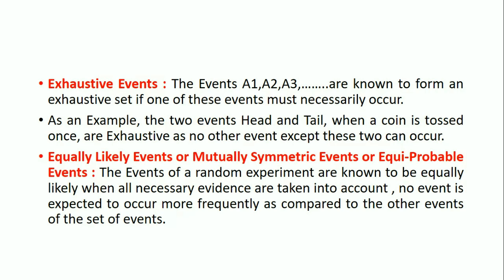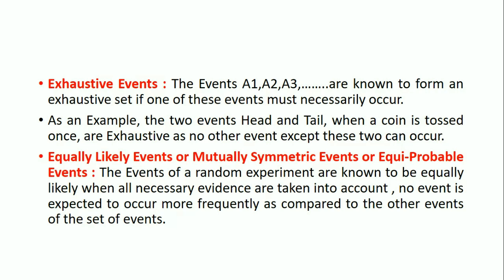Next, equally likely events, also called mutually symmetric events or equiprobable events. The events of a random experiment are known to be equally likely when, all necessary evidence being taken into account, no event is expected to occur more frequently than the other events of the set.